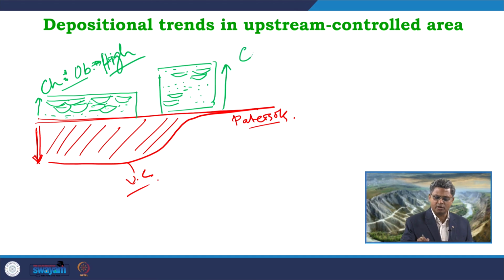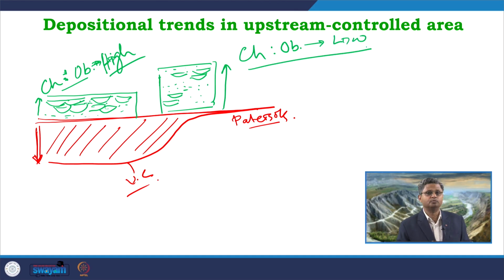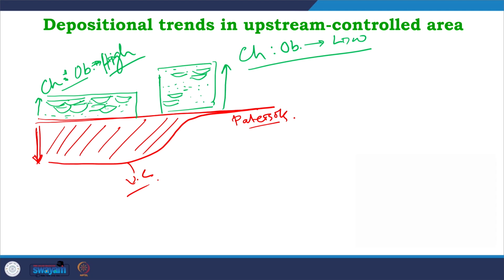So in this kind of condition, the channel to overbank ratio is significantly low. Amalgamation of channels will not be that abundant or dominant; rather it will be more dominated by the overbank deposits.